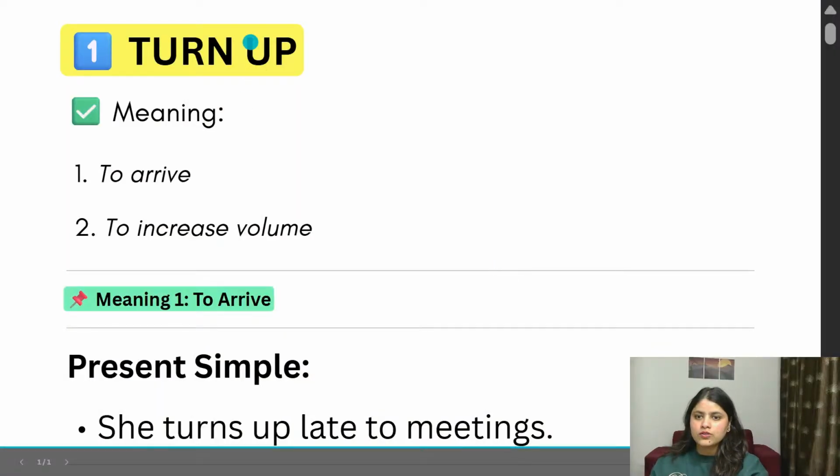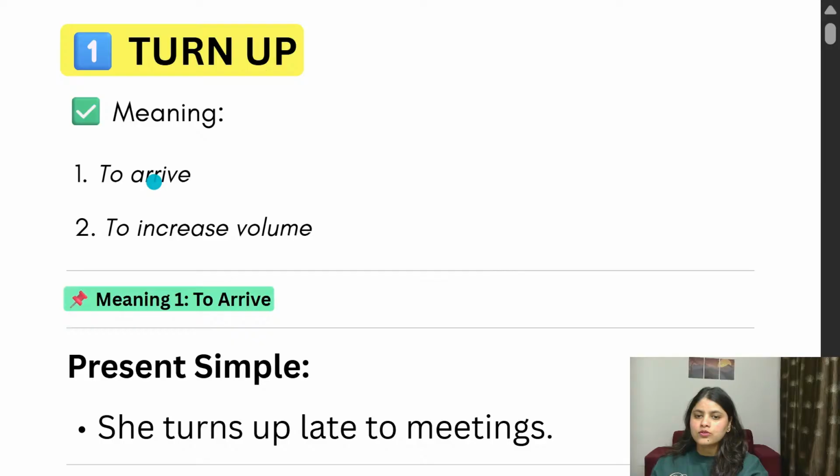Okay, so turn up means to arrive, and we can also say to increase volume. Increase volume means when I increase the volume of the video, or when I am using my remote to increase the volume. So we can say increase volume. We are going to see some sentences.